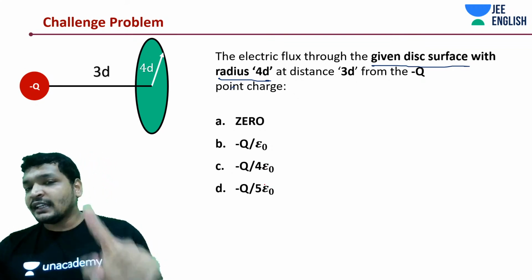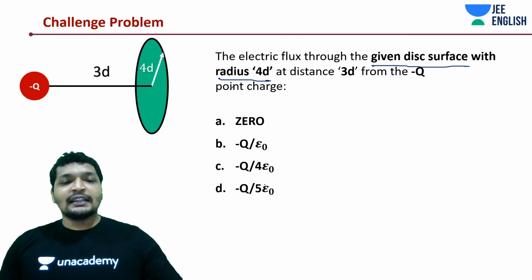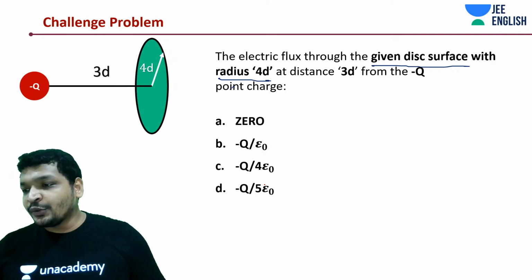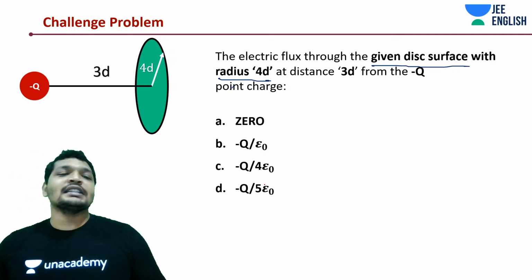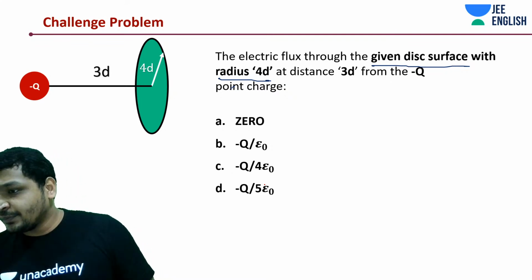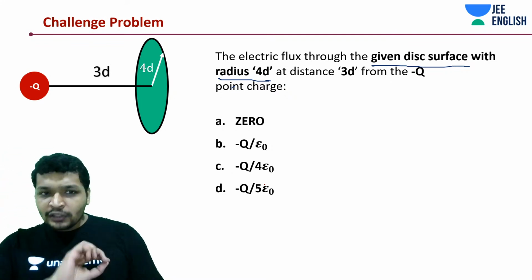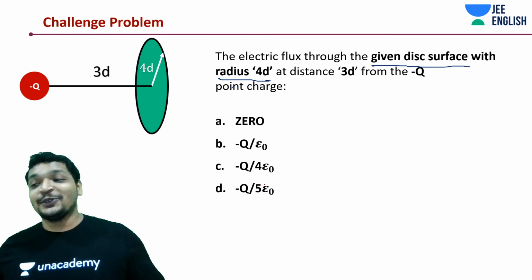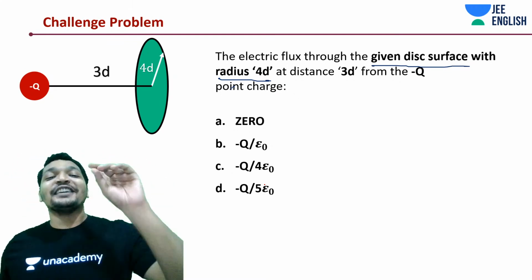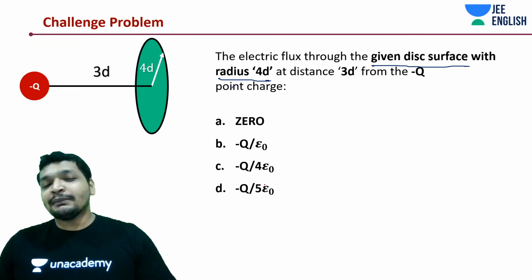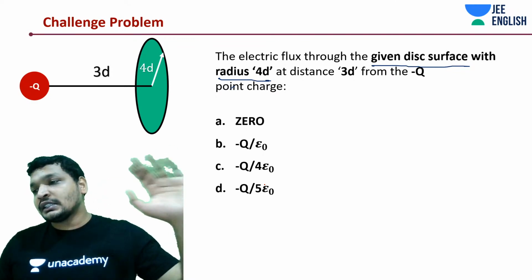Trust me, it's very easy. Draw the field lines from minus q. I'm intentionally not doing it for at least a minute or so. Take the time, draw the field lines and try to understand what kind of system this is, something related to what we discussed in the beginning.